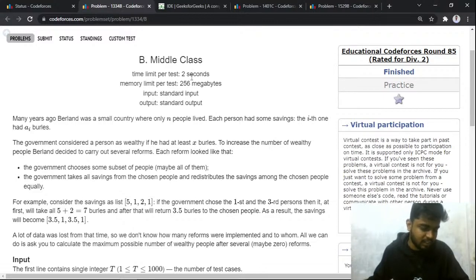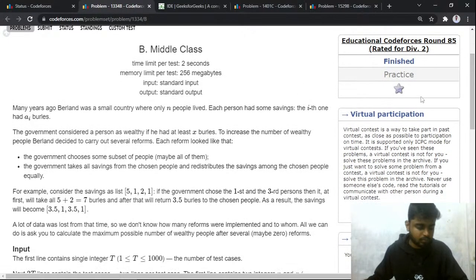Please quickly write a yes in the chat if we should move to the next problem. Shall I start with this next problem? You can just let me know in the chat. Just waiting for your replies.